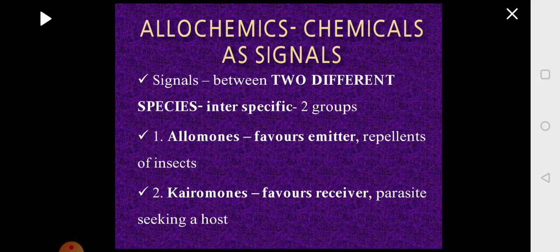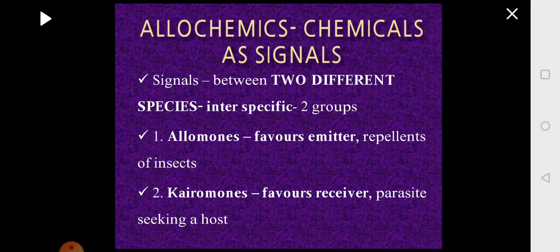Here we are talking about chemicals which bring about changes or responses in two different species, which is called interspecific. So there are certain chemicals which are capable of bringing about changes between two different species.